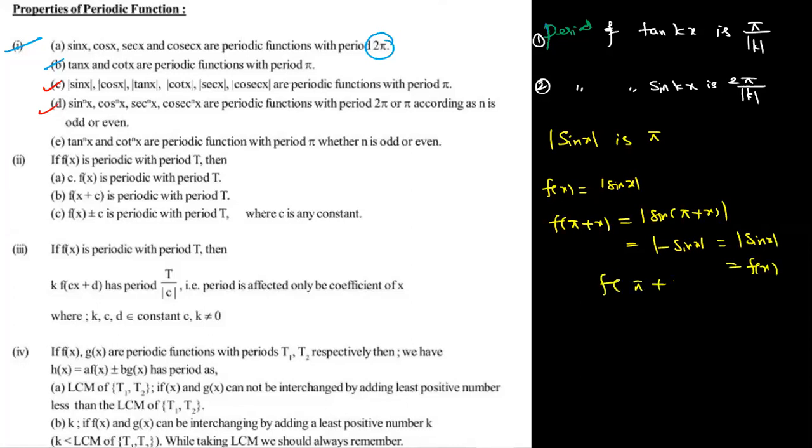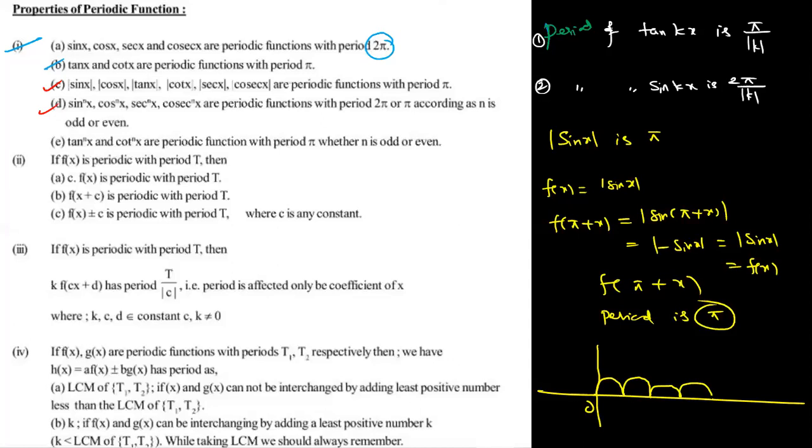So f of pi plus x is equal to f of x, meaning the period is pi. This is the graph of y equal to modulus of sin x, with 0, pi, 2 pi, 3 pi, 4 pi, 5 pi.